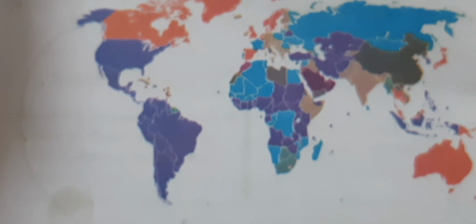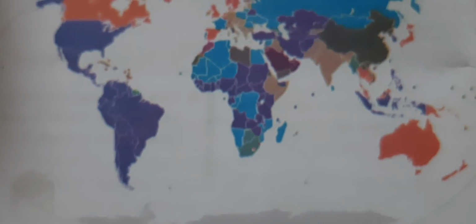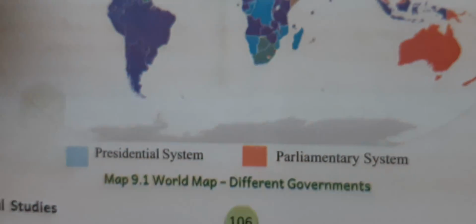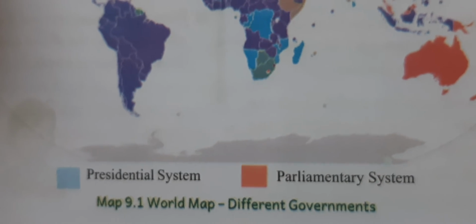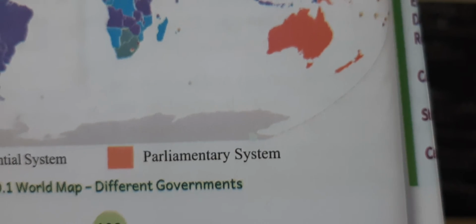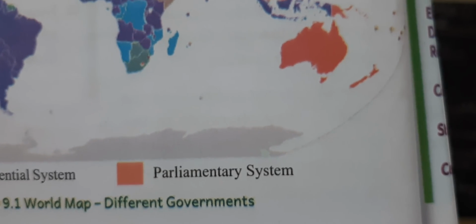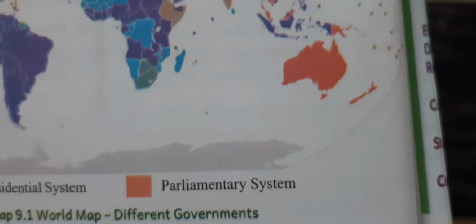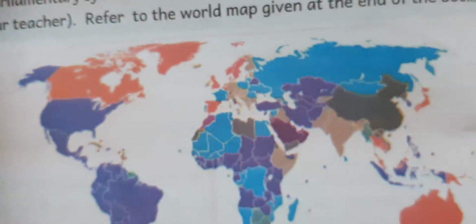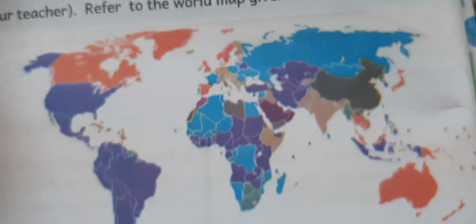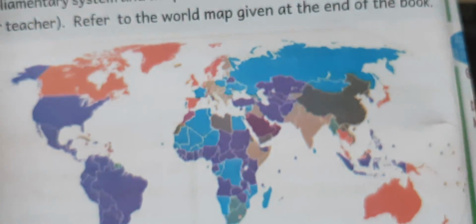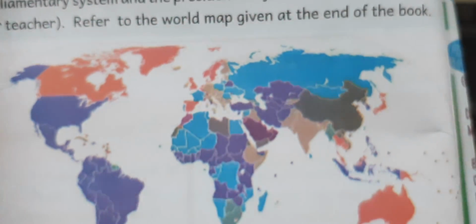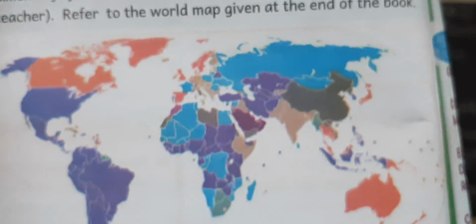Look at this world map. Presidential system, parliamentary system. So look at the index. Light blue color is presidential system. Reddish color is parliamentary system. Who is following the parliamentary system in this world map? What countries are following presidential? What countries are following parliamentary? You can identify, children, with the help of the index. Okay, children. Thank you.